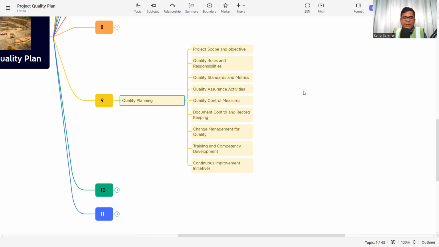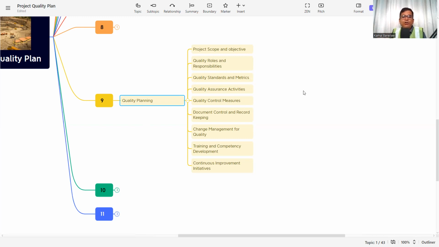Then quality control measure. Now we have quality assurance activities that we are saying, if we follow them, it will be as per the requirement. Whenever we are following them, we need to check whether we are following the same things as we planned or not. That is the quality control measure. So we also have the quality control measure to check when the actual activity is happening at the site.